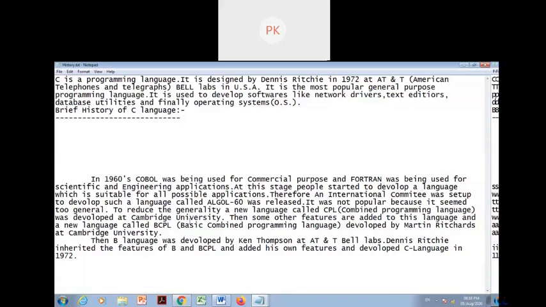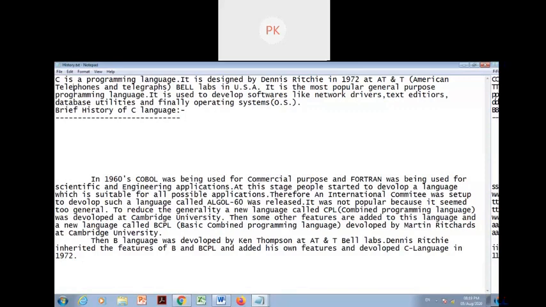Who invented this C language? Dennis Ritchie. When did he invent it? 1972. Where? At AT&T Bell Labs. What is the full form of AT&T? American Telephone and Telegraphs.